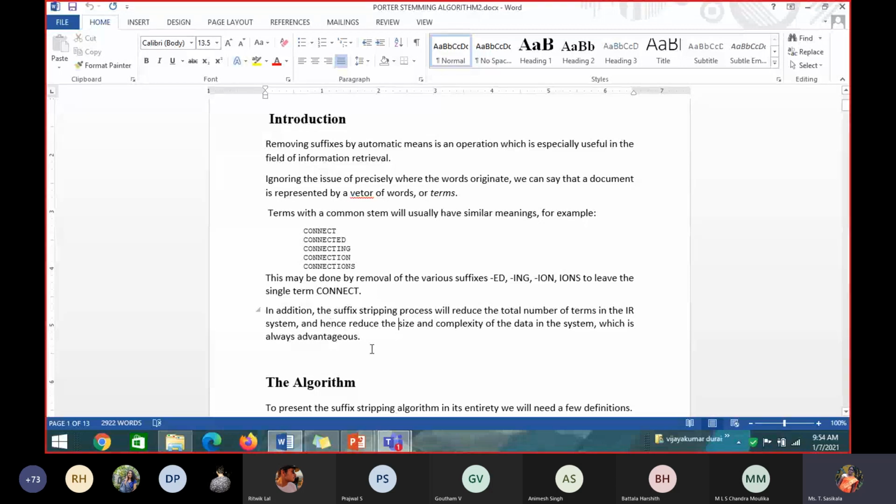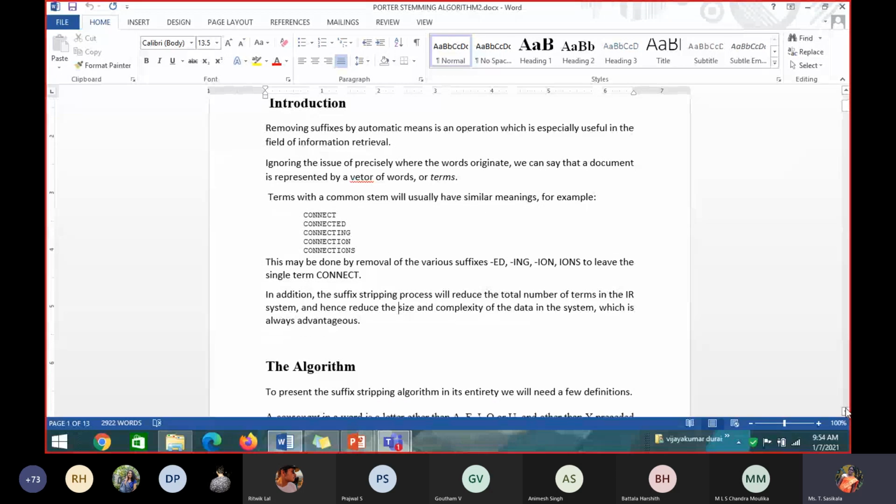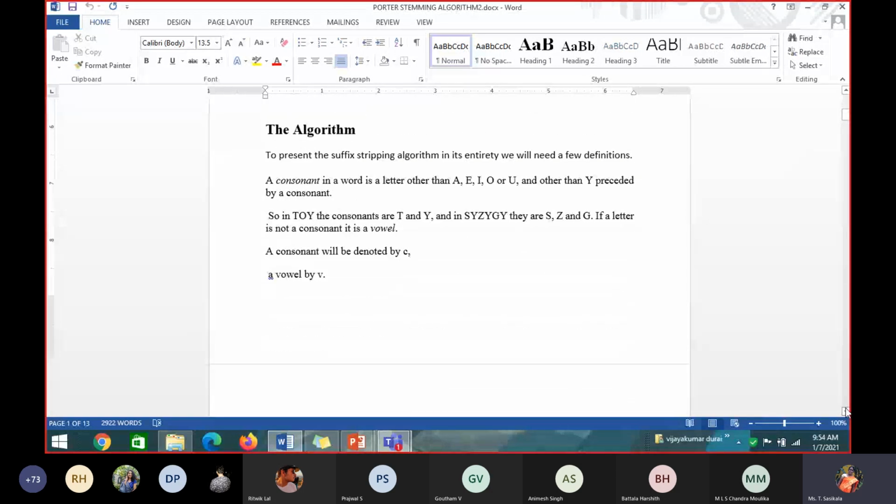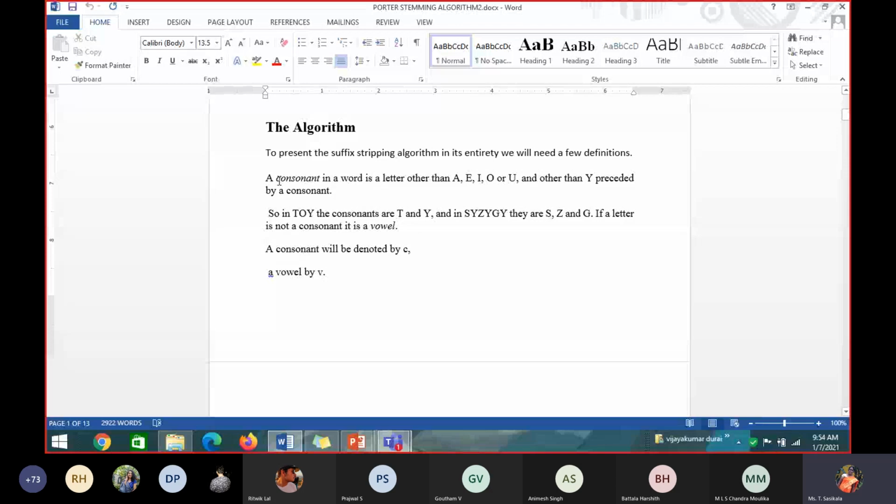Okay, how the algorithm works: to present the suffix stripping algorithm in the Porter-Stemmer method, they have used consonants, represented by C, and vowels, represented by V. What consonants have they taken? A consonant in a word is a letter other than a vowel. What are vowels? Other than A, E, I, O, U.